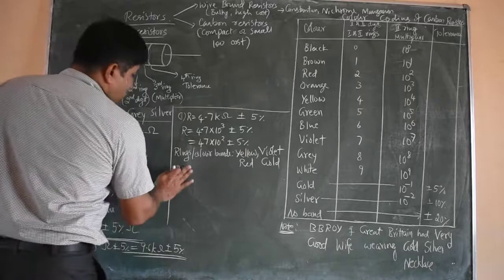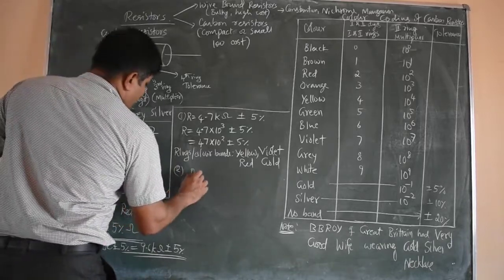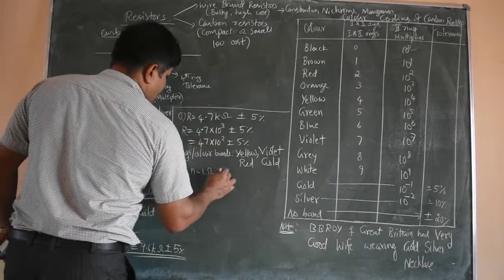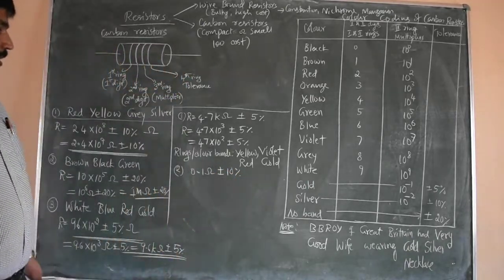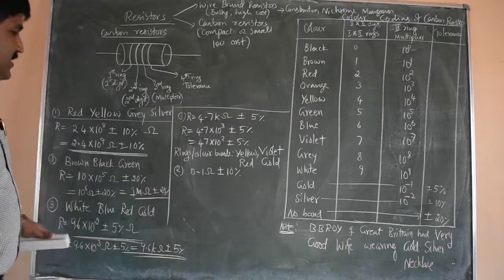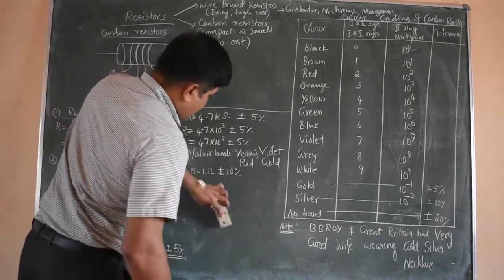Now one more example is like this. Suppose we have the resistance value 0.1 ohm plus or minus 10%. This is the least value of resistance which is possible by using color coding.